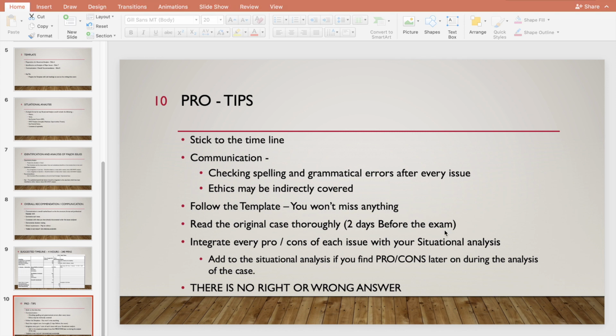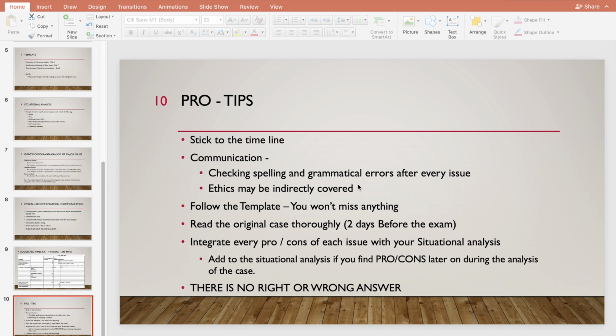Finally, my pro tips. Here are a few tips which I think are very important, which I did in my own case. First of all, as we talked about, sticking to the timeline is very important. Next is communication. You are marked on the overall basis of how you present the answer, specifically for day 1. So what I did, I ran a spelling and grammatical check after every issue. That helped me correct everything.